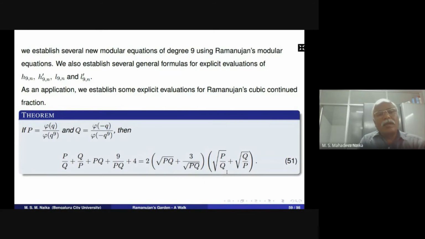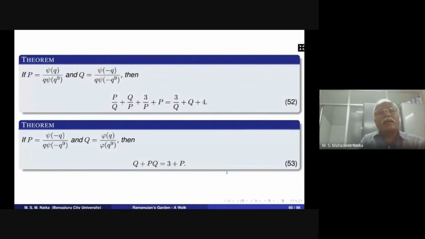So this is the modular equation: phi of q divided by phi of q power 9, and q is phi of minus q and phi of minus q power 9. We relate these two ratios as in 51. And J of q divided by q times J of q power 9, and q is J of minus q divided by q times J of minus q power 9. Then we relate this as in 52, and again these two as in 53.